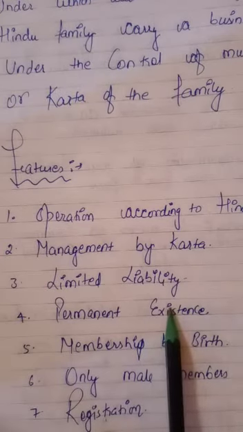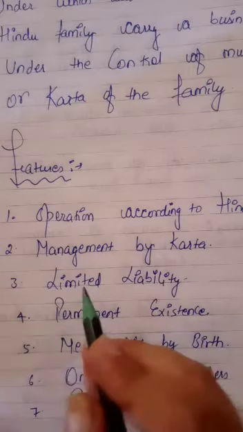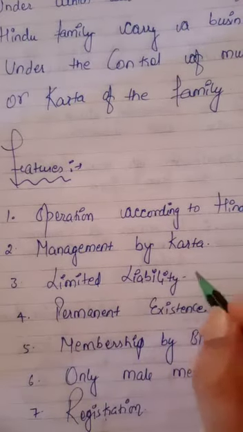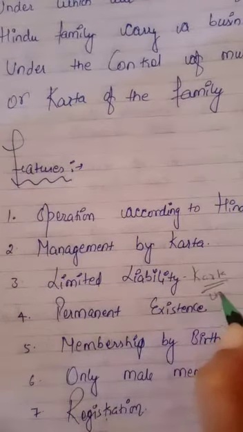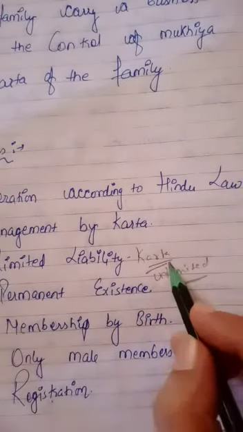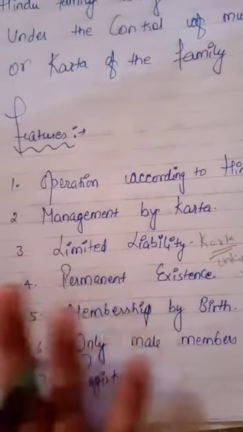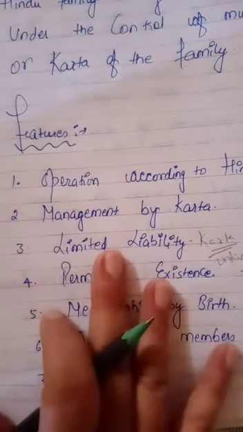Third one is limited liability. Under the joint Hindu family business, the responsibility of a member is limited only to the extent of their share. The personal properties of the members cannot be taken for the business responsibility. This is also an important fact that the responsibility of Karta is unlimited. All other members have limited liability, but only Karta has unlimited liability. Means if the business incurs some losses, he will pay with his personal assets. The rest of the members' personal assets are safe. They need not give their personal assets.